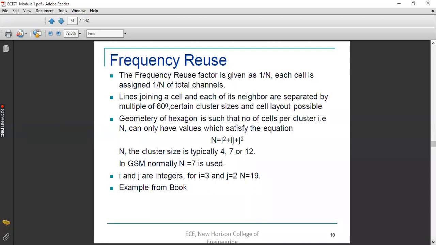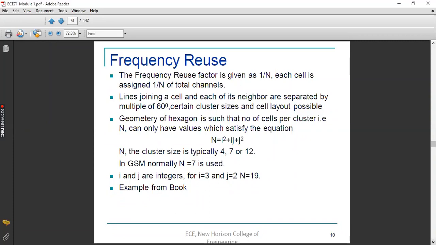Or you can say that frequency reuse factor means each cell is assigned 1/N of the total channels. If you have total channels as x, then x divided by N is the number of channels allocated to one cell. So frequency reuse factor is 1/N, that is, 1/N of total channels.